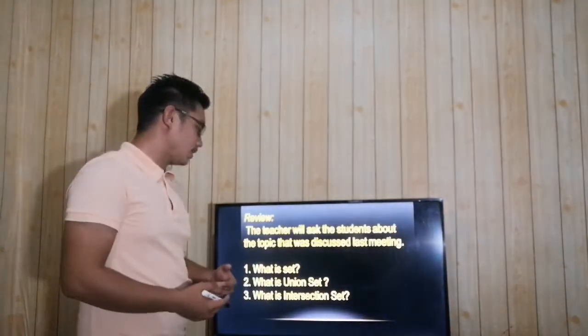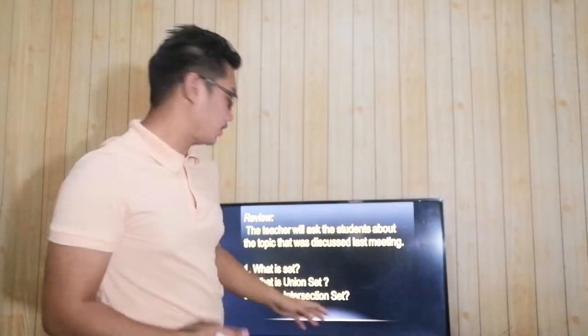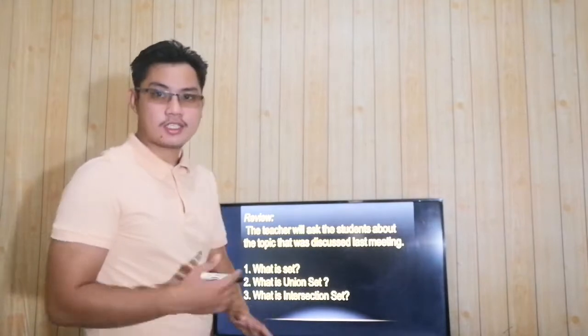Okay, number 3 na pala tayo. What is an intersection set? Intersection set is yung magkakapareha. Maliwanag ba? Okay, anong kaibahan nila? Yung union set is pag-isahin nyo lang yung dalawang element, ang element ni A at saka ang element ni B. Then, huwag nyo na ipaulit-ulit if may number na mauulit.